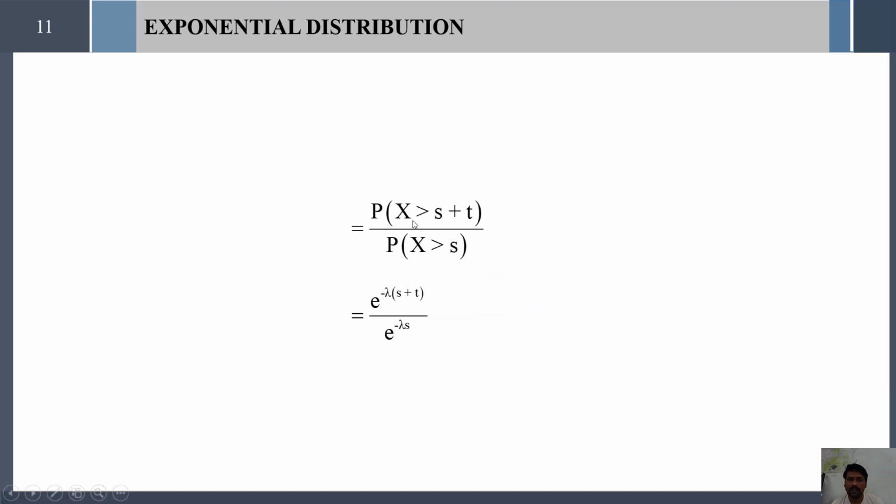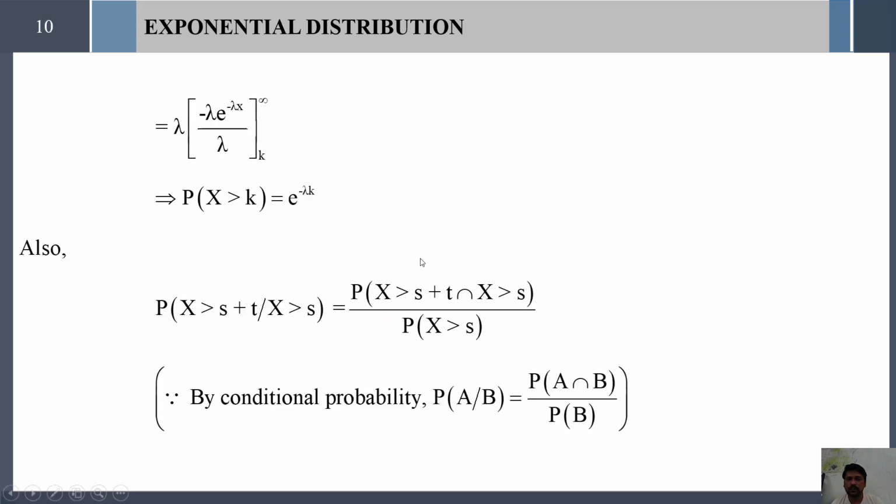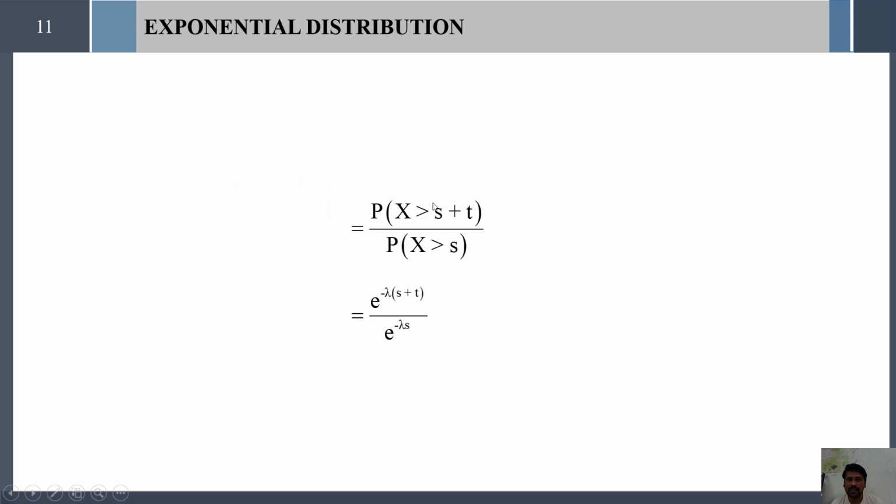That is what we have written there: probability of X greater than s plus t, and as usual the denominator is the probability of X greater than s. Note that probability of X greater than k equals e^(-lambda k). Therefore probability of X greater than s plus t can be written as e^(-lambda(s+t)), and probability of X greater than s can be written as e^(-lambda s). Why?